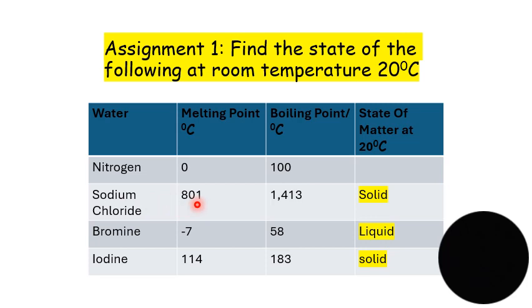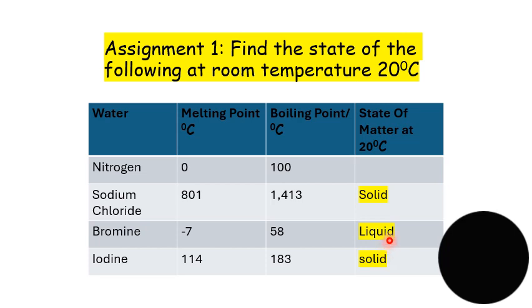So the temperature of the environment for sodium chloride, the melting point is 801, the boiling point is 1413. So at 20 degrees Celsius, is that substance going to be a solid, liquid, or a gas? It is going to be a solid. And the reason why it is going to be a solid is because this 20 degrees Celsius is lower than the 801 degrees. So that's why it's going to be a solid.